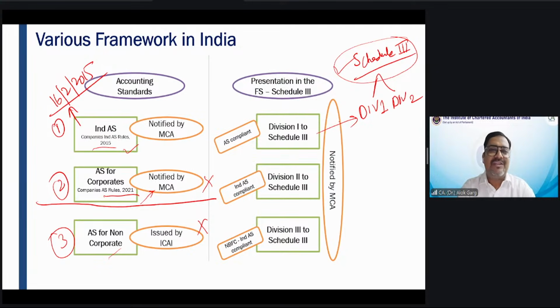And the new section which we have inserted, known as Division 2, will be applicable to the Ind AS compliant companies. For example, a listed company will follow Division 2 to Schedule 3 for the preparation and presentation of financial statements. Any private limited company on which Ind AS is not applicable, and accounting standards are applicable, will apply Division 1 to Schedule 3.